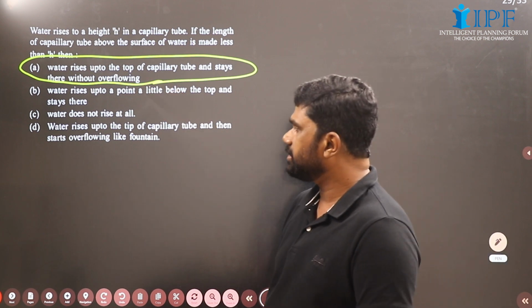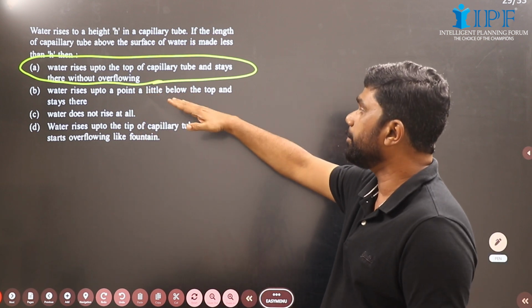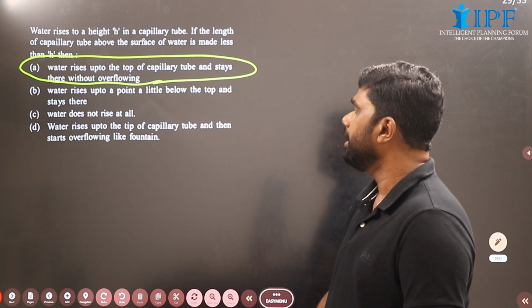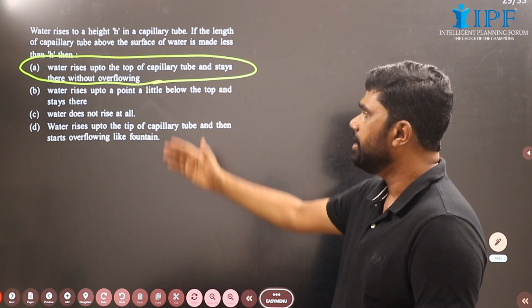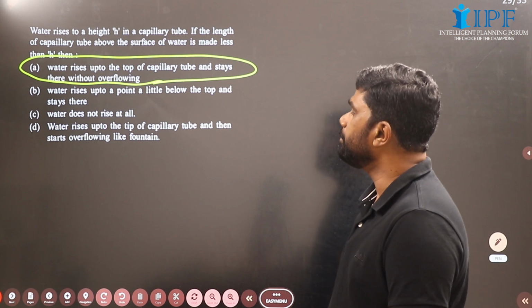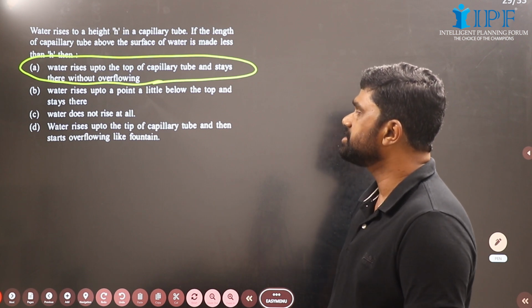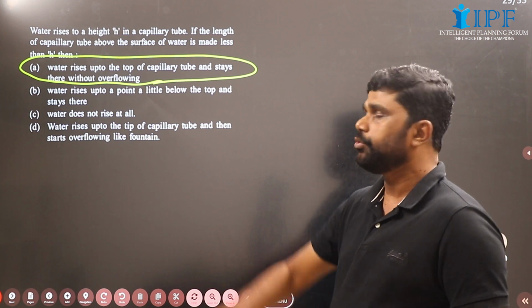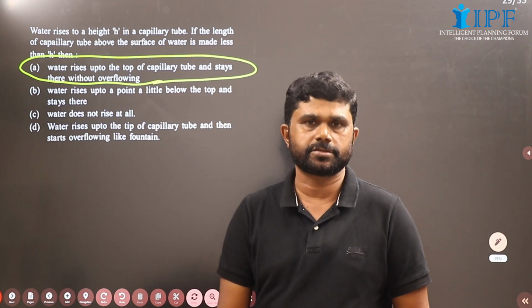Now let's try the other options. Water rises up to a point a little below the top and stays there. Water does not rise at all. Water rises up to the tip of the capillary tube and then starts overflowing like a fountain. No, only the first option is correct.